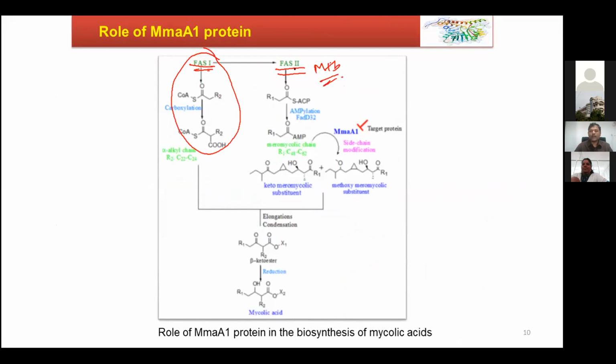Okay, so FAS2 takes the inputs from FAS1, because here we can go up to C16, meaning palmitic acid. Up to palmitic acid we can synthesize. So this palmitic acid will be an input for the FAS2 enzyme system, meaning fatty acid synthesis system. Okay, and then it will synthesize very long chain fatty acids. They are what we call mycolic acids.